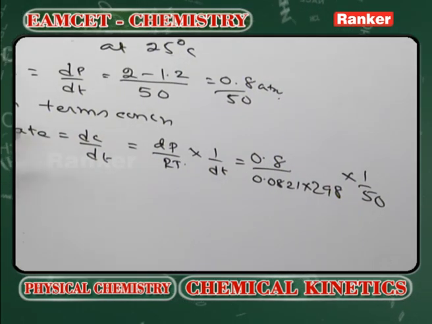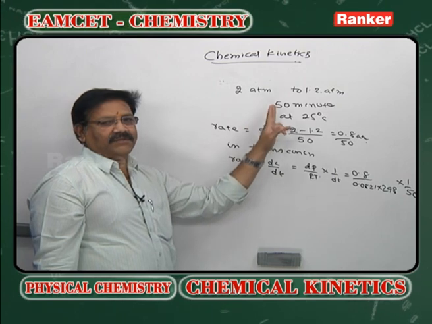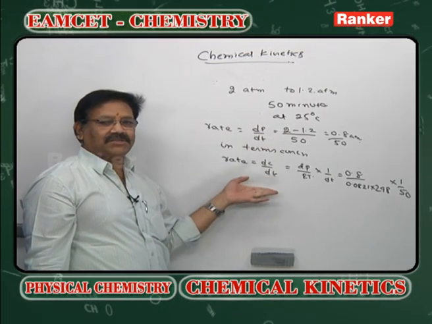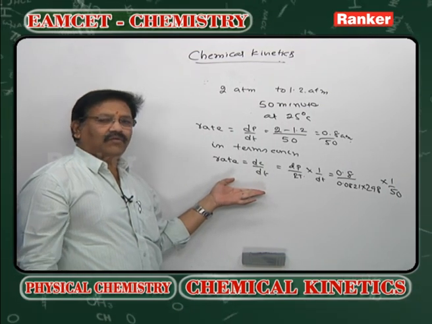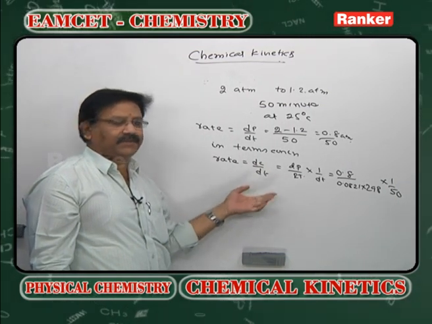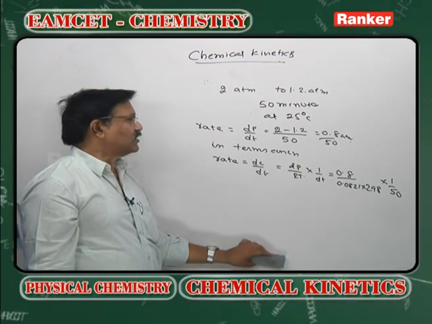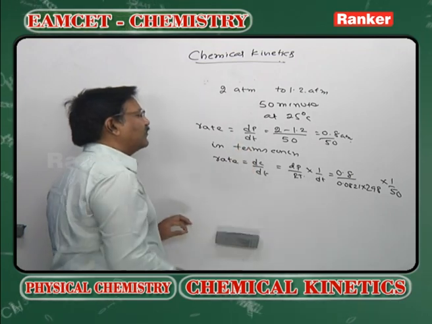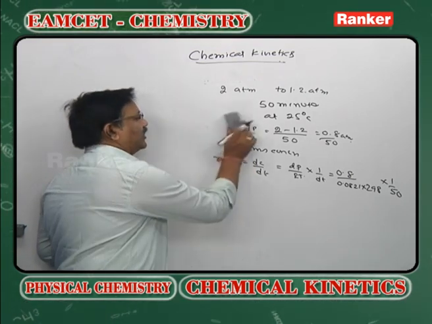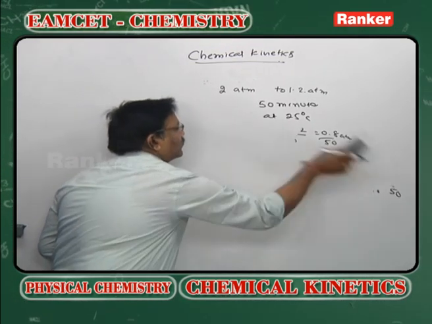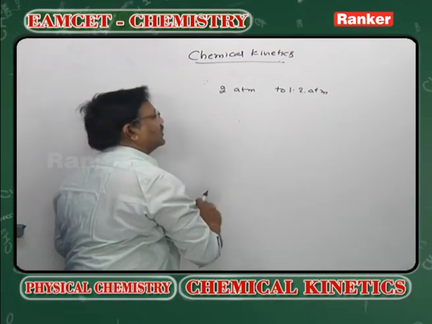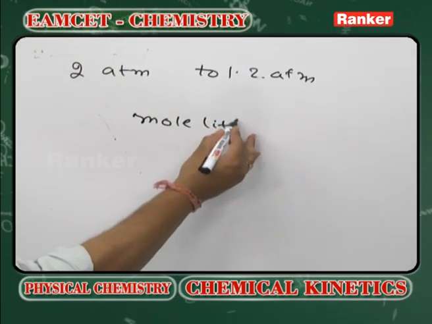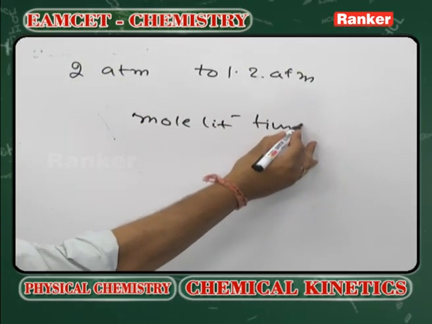So, these are the methods of expressing the rates with respect to the pressure and with respect to the concentration. What is concentration? Nothing but moles per liter. So this is the way of expressing the rate of the reaction. What are the units for rate? Moles per liter per time, that is mole liter inverse time inverse.